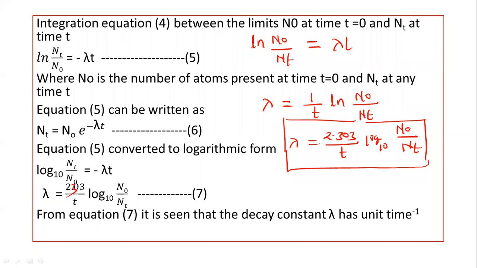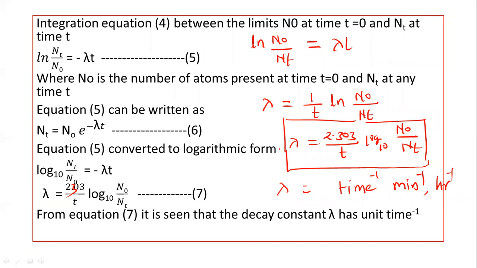Now N0, the number of atoms, divided, the unit gets cancelled here, so time is divided here. So the unit of the decay constant is per time, time inverse. It will be minute inverse, hour inverse, like this. If the time is in minutes, then we write minute inverse. If the time is in hours, then we write hour inverse, per hour. So the decay constant lambda has a unit of per time. It is the unit of the decay constant. So in this way we derived the equation of the decay constant.